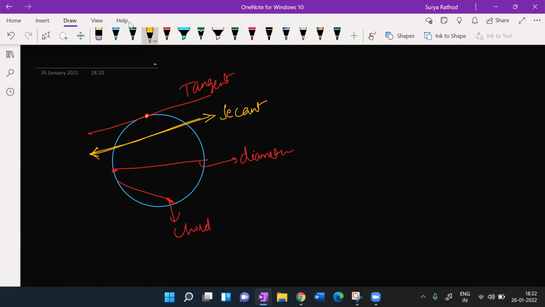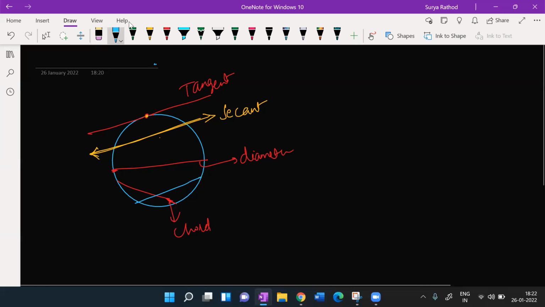देखो, let me draw everything and just explain you. This is a chord, and what is this? This, if I draw something like this, देखो, ये होता है मेरा, क्या होता है? What is this? हाँ, you can say this is a tangent and you can say segment as well. समझ में आ रहा है आपको? Let me, yeah, we can go.